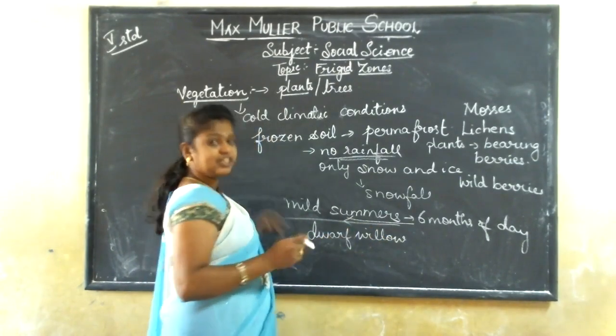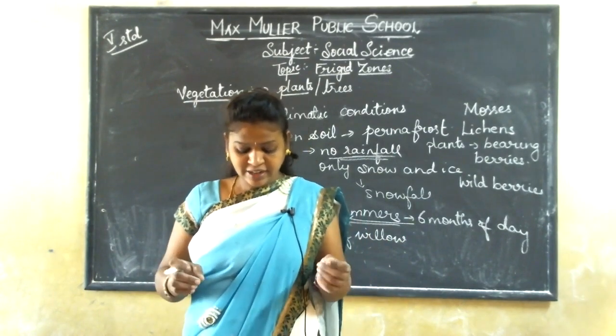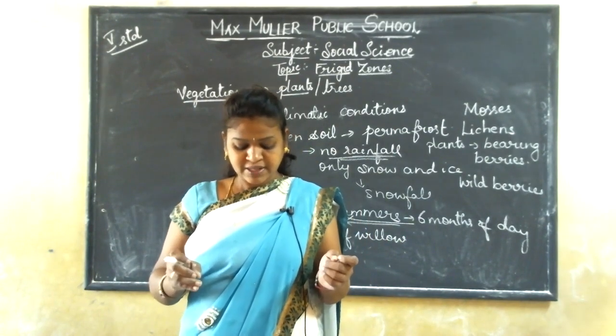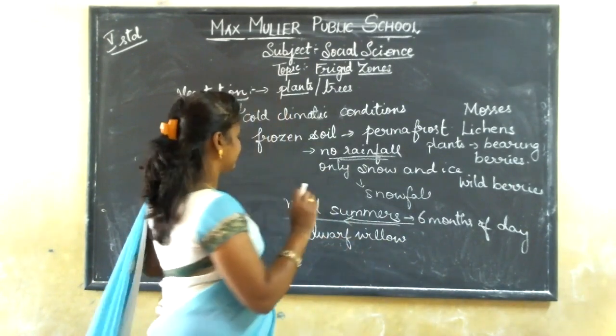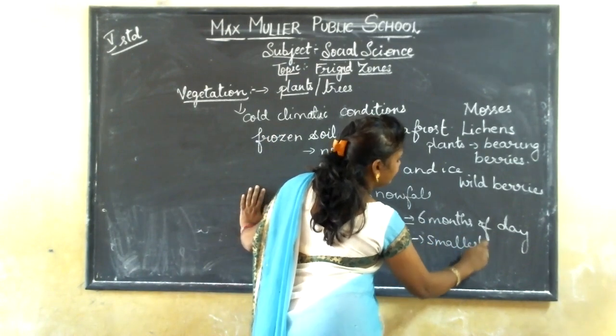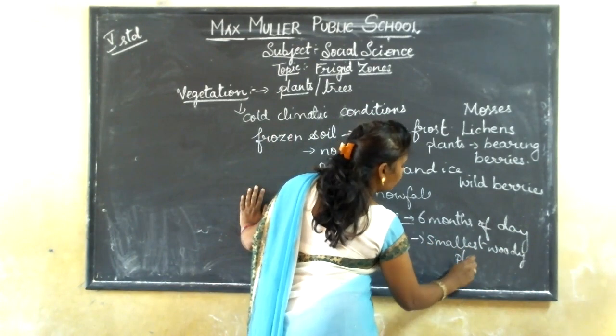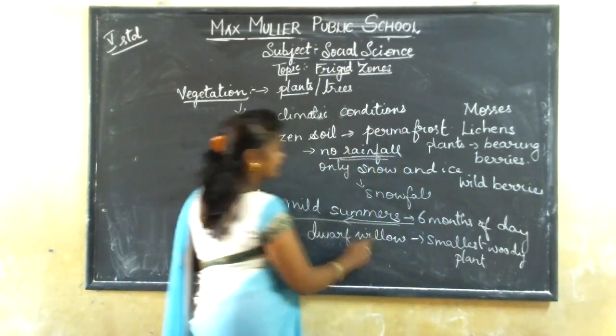Because the trees are not growing here because of the frozen soil, you can just see some smallest woody plant. What is it called? It's called the dwarf willow.